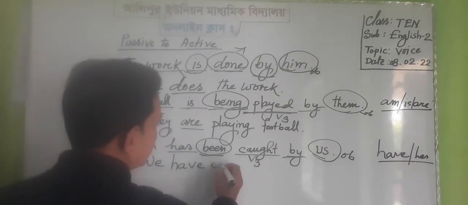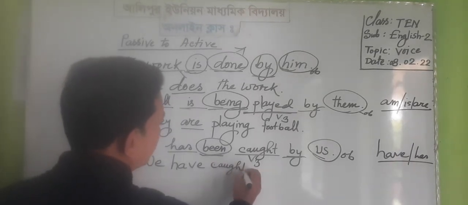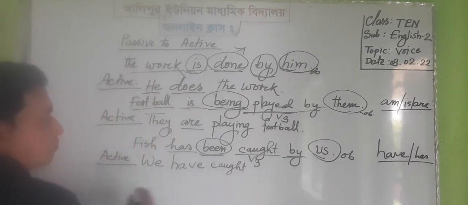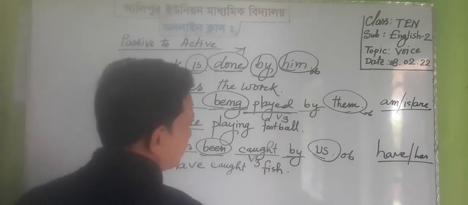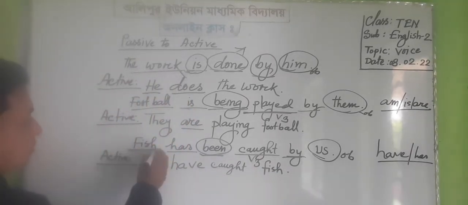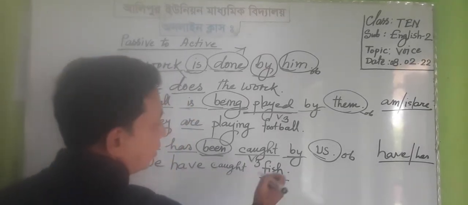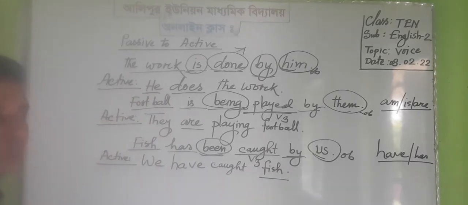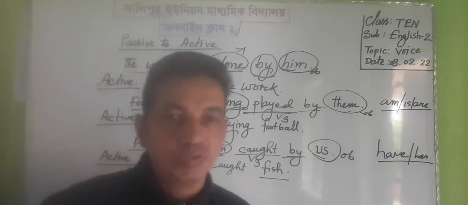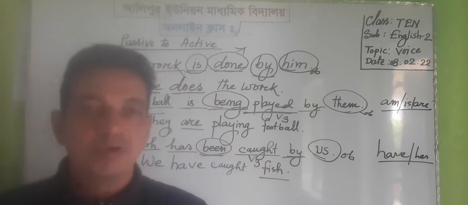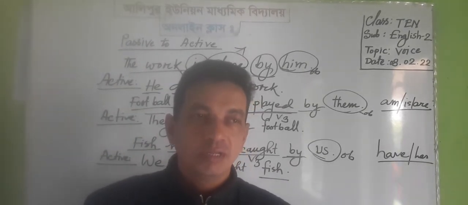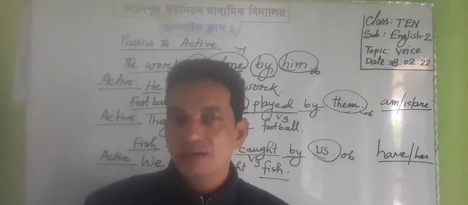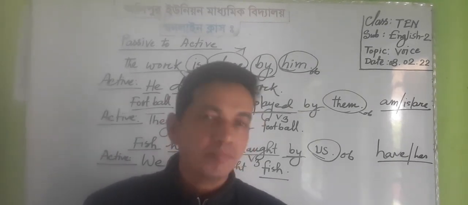So what is the past participle? No doubt we have got it, and next we have to choose the subject. Fish is the subject and its object is fish. There will be no change because, as I told you before, there is no differentiation between the subjective form of a noun and the objective form of a noun.